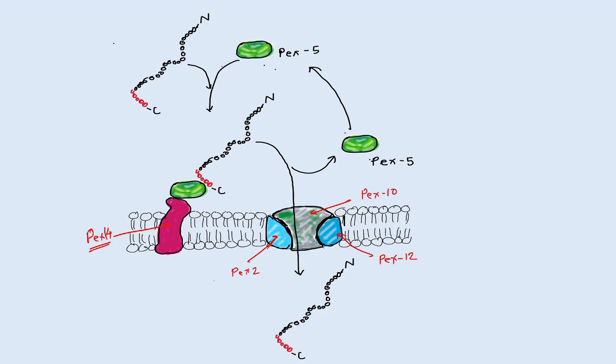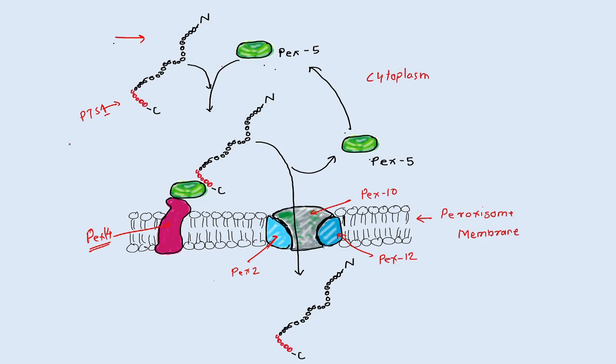So let's start the mechanism of the translocation of the peroxisomal protein. So this is the cytoplasm. This is the peroxisomal membrane. After the synthesis of this peroxisomal protein, it has the PTS1, the peroxisomal targeting sequence, present at the C terminal.